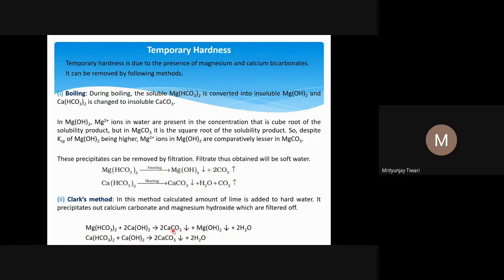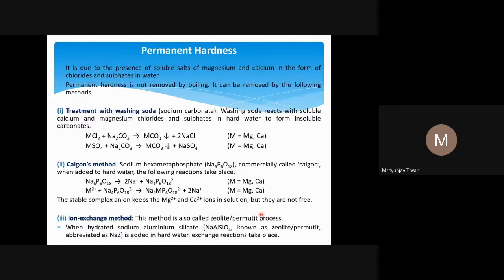So we ultimately get calcium carbonate and water. Similarly, calcium bicarbonate is already there along with calcium hydroxide, and it forms calcium carbonate, which is precipitated out, plus 2H2O water, which is already there in the solution.